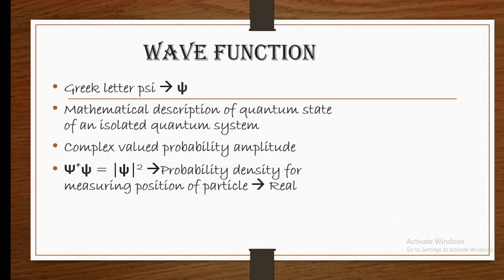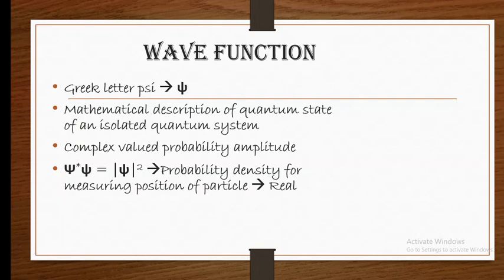The wave function psi as such does not have any physical significance because it is complex valued, that is, of the form a plus ib, where i is the square root of -1. But when you multiply it with its conjugate, you get the probability density of measuring the position of a particle and its evolution with respect to time. For time t, what is the probability of finding a particle?